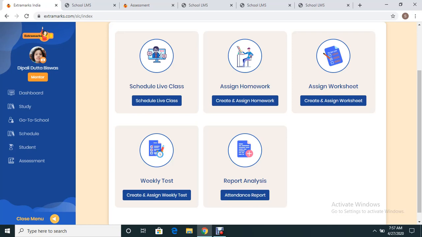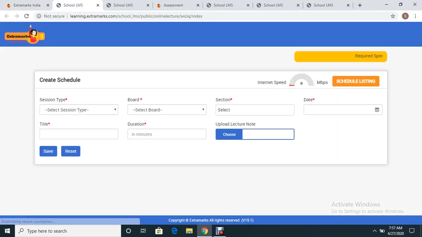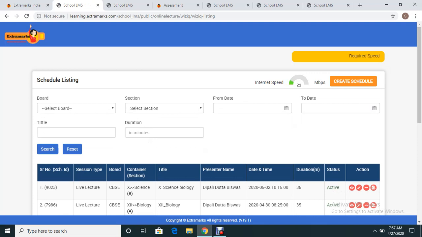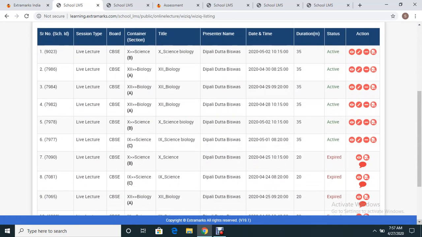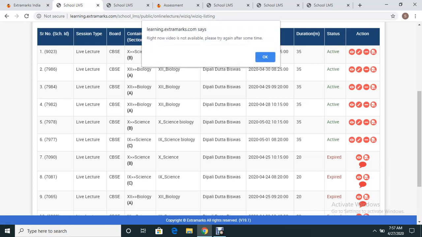Last but not least, the important feature for every teacher is that they can publish and unpublish their classes. Now, how do they do that? Suppose I click here. If you do not want the students to see this, you can unpublish your note.